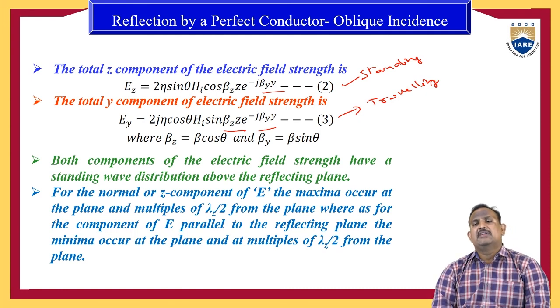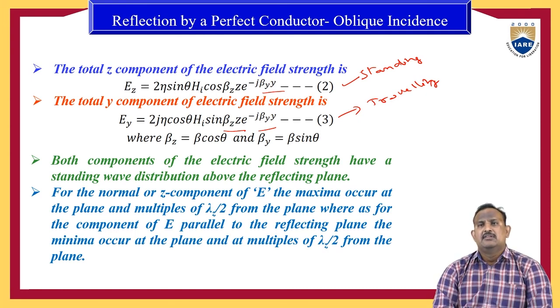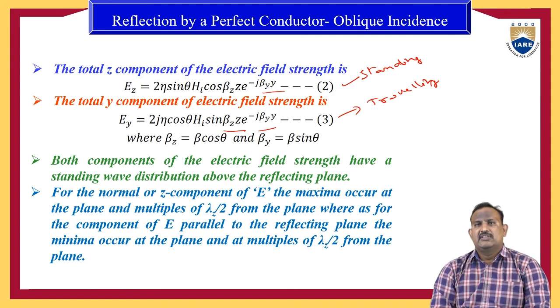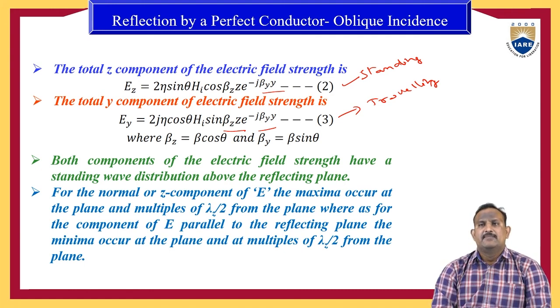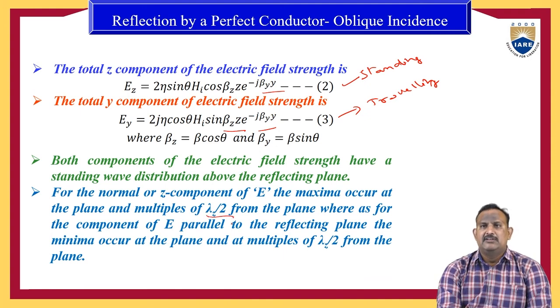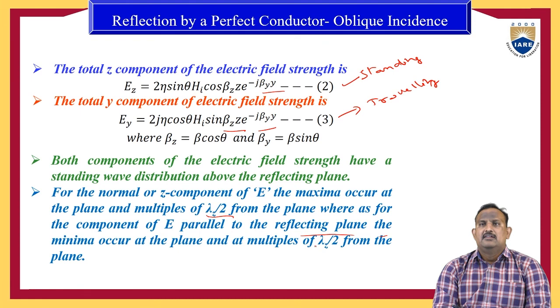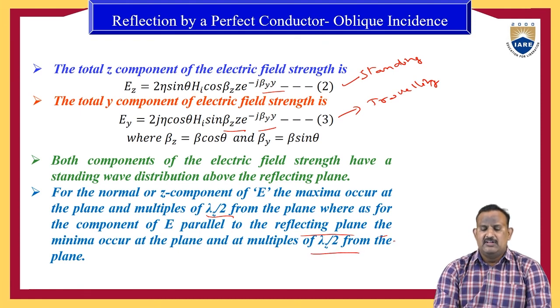So here both the components of the electric field strength have the standing wave distribution above the reflecting plane. For the component of E perpendicular to the plane, the maximum occurs at the plane and multiples of lambda z by 2 from the plane, whereas for the component of E parallel to the reflecting plane, the maxima occurs at odd multiples of lambda z by 4 from the plane. So here one is perpendicular polarization and the other one is parallel polarization. For the two polarizations, where the maxima occur and where the minima occur, we have already defined.